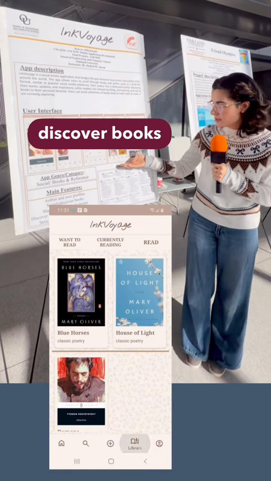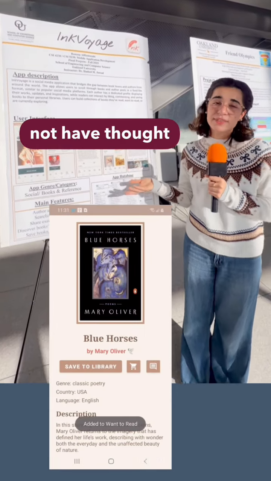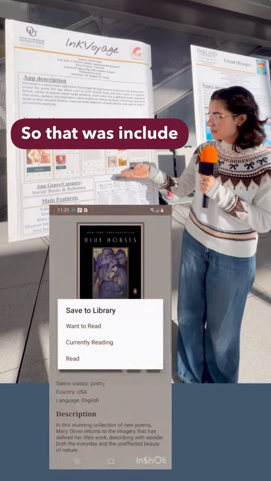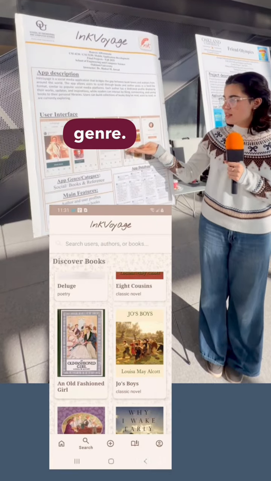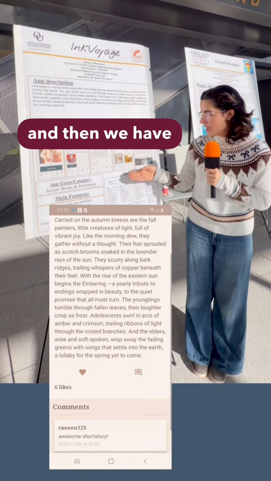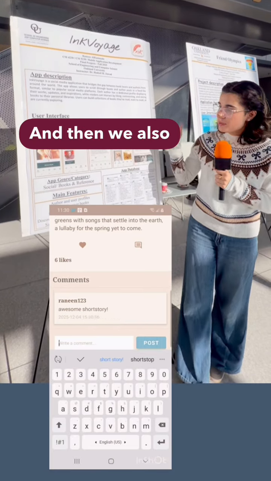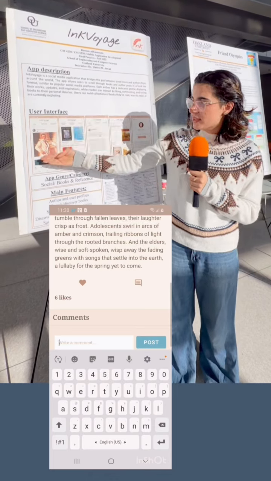There's also a library in which you can save books that you like. And there's a Discover Books in the search feature, which allows you to discover books that you might not have thought of actually reading. They're divided up by title as well as genre. For example, we have Eight Cousins, which is a classic novel, and then we have a bunch of other things.